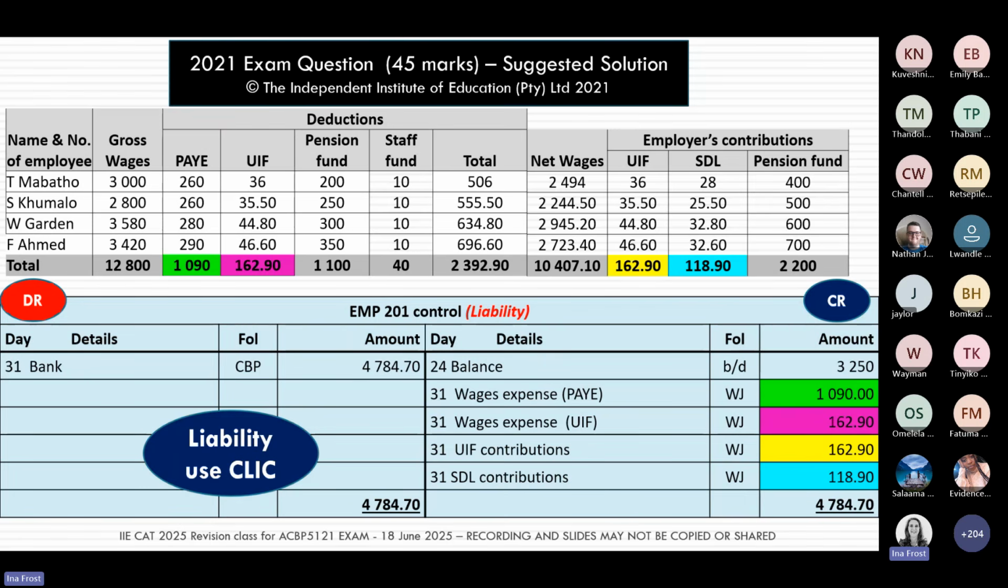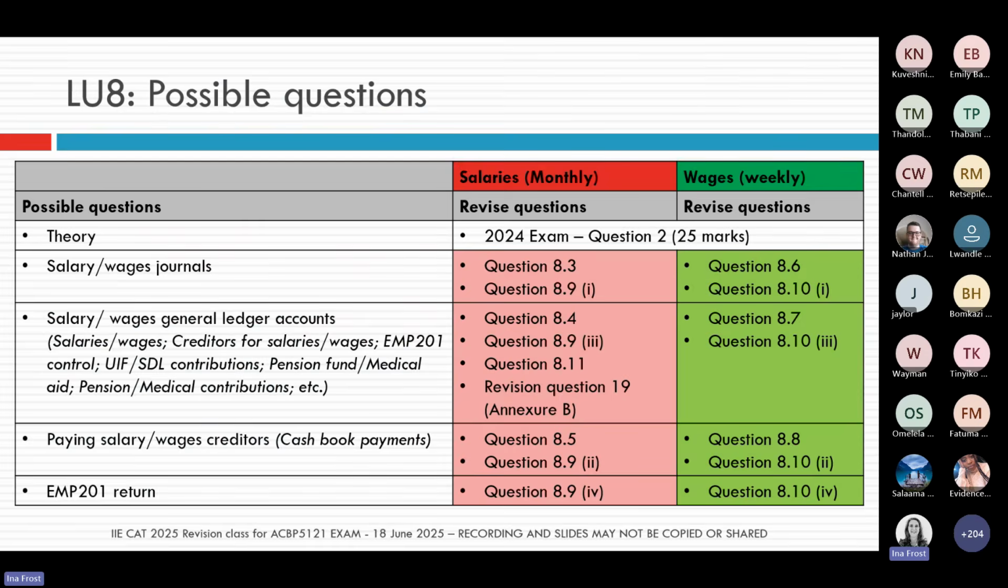In Learning Unit 8, there are also different questions that show you how to prepare the Cashbook payments and how to make the payments to either the salaries creditors or the wages creditors. Now, we didn't look at that specifically in our revision this morning, but please remember to also include that in your revision for the upcoming exam. So this again is just a quick summary of the different types of questions out of this learning unit, and where you can go and look in your textbook for similar exercises.